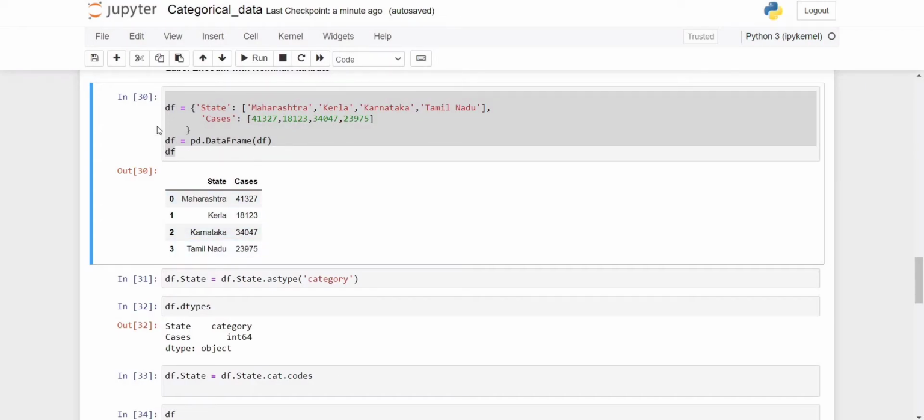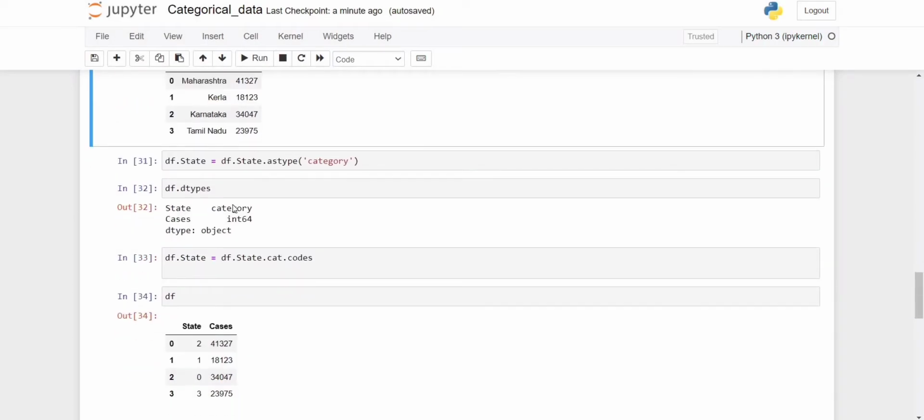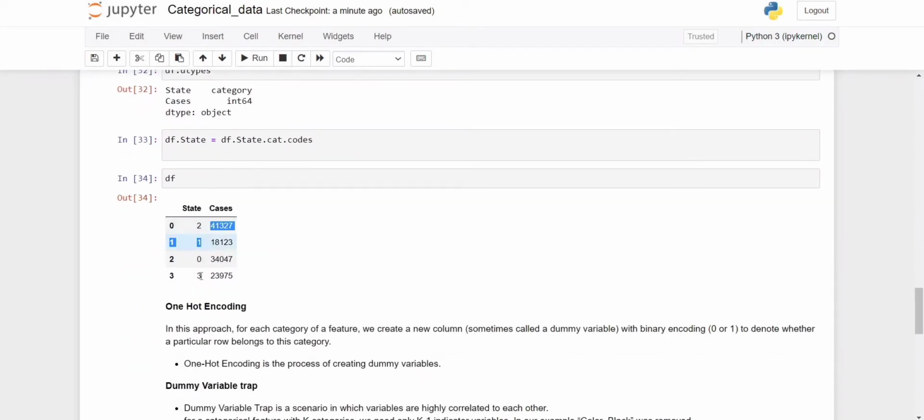When we convert this state column into number format, we get values like 3, 2, 1 and 0. The machine learning algorithm will assume that 3 is more powerful than 2, 2 is greater than 1, and 1 is greater than 0. This kind of relationship is generated in label encoding.